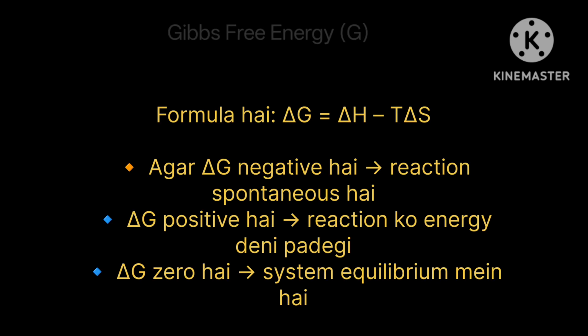Gibbs free energy G. Gibbs free energy helps predict whether a reaction will occur spontaneously. Formula: delta G equals delta H minus T delta S, where delta G equals change in free energy, delta H equals change in enthalpy, T equals temperature in Kelvin, delta S equals change in entropy. If delta G less than 0, reaction is spontaneous. If delta G greater than 0, reaction is non-spontaneous. If delta G equals 0, reaction is at equilibrium. This concept is very useful in physical chemistry and biochemistry.